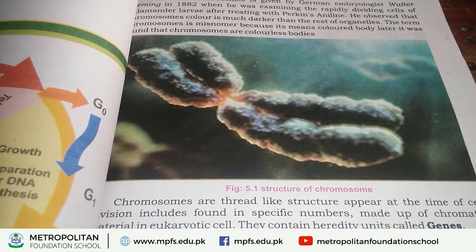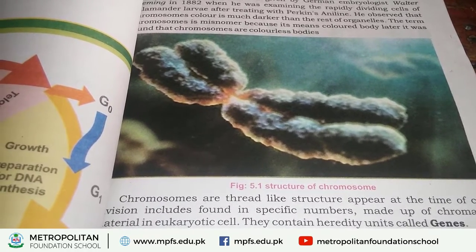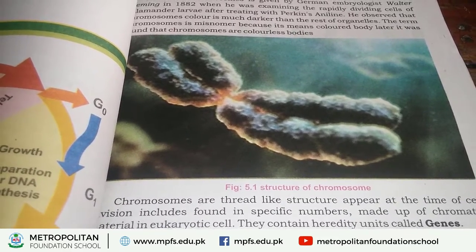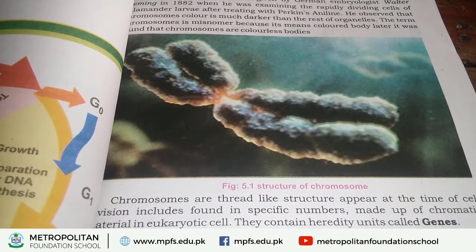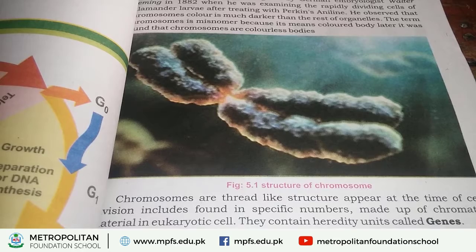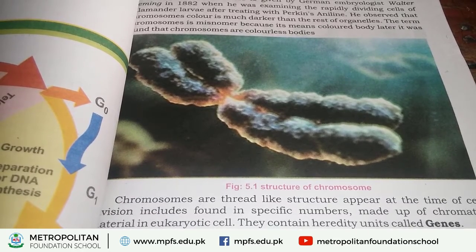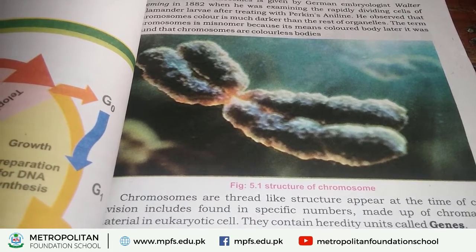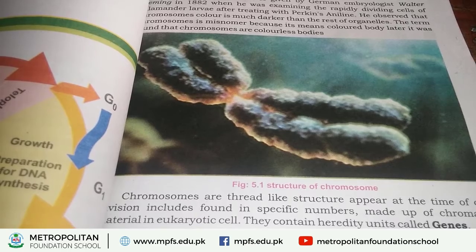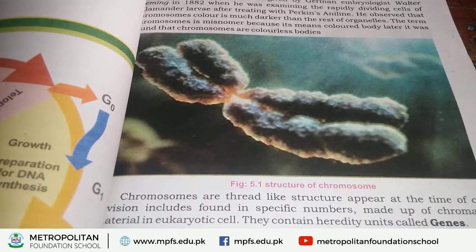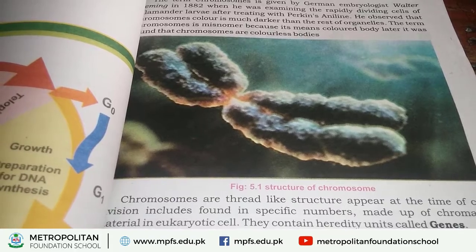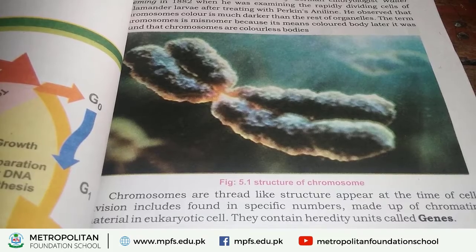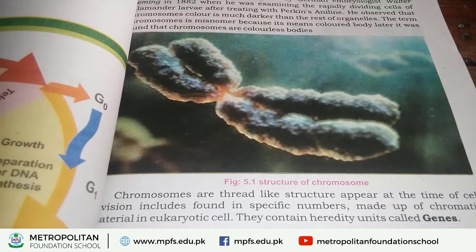On the surface of chromosomes, special hereditary units are present that are called genes. What are genes? Genes are hereditary units. What do you mean by hereditary units? It means that all the information in our body is found in the form of genes on chromosomes. For example, our height, color, complexion, all the characteristics of our body are found in the form of genes on chromosomes.